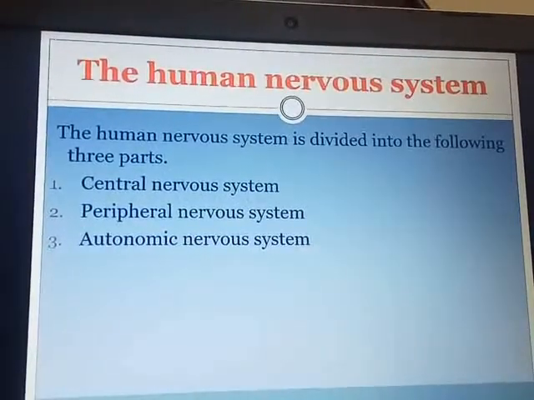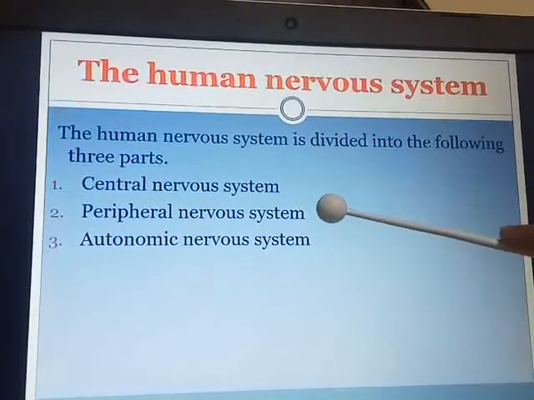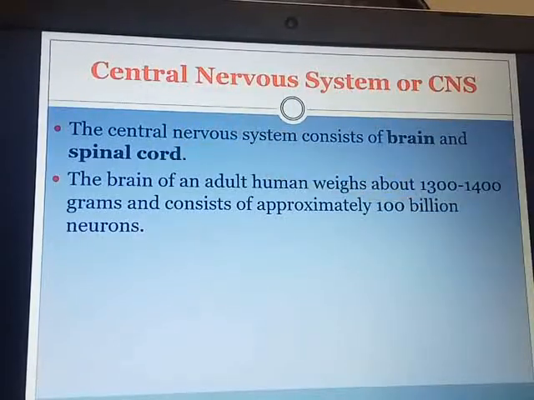Now we move towards the human nervous system. The human nervous system is divided into three parts: CNS or central nervous system, peripheral nervous system and the autonomic nervous system. The central nervous system consists of the brain and the spinal cord. The brain of an adult human being weighs about 1300 to 1400 grams and consists of approximately 100 billion neurons. Look at the number of neurons present inside a human brain.